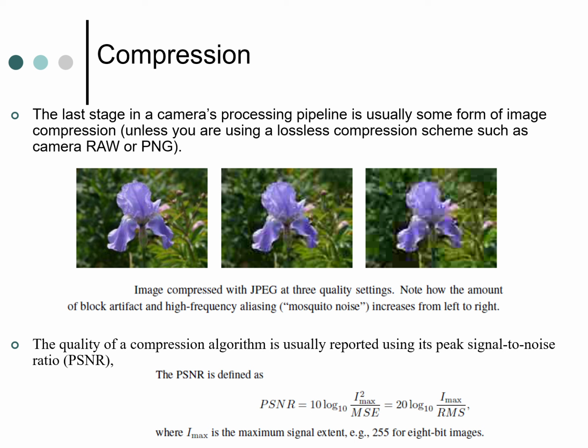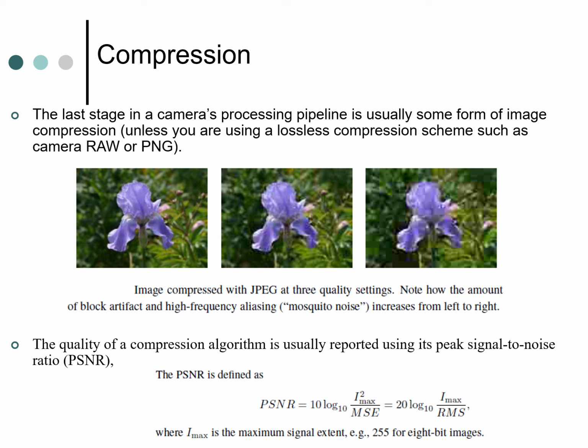This is the last stage in the camera processing pipeline. It is called compression. Once you capture the image, you are supposed to compress the image and store it in some form on any device. There are two types of compression: one is lossy and the next one is lossless.